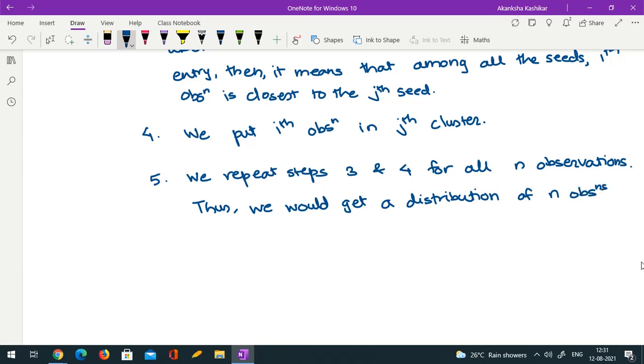A distribution of n observations in k clusters. Is it what I want? Have we reached the end point? Or is there any problem with this algorithm?